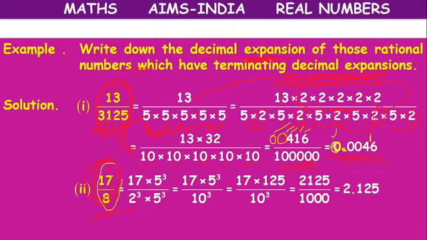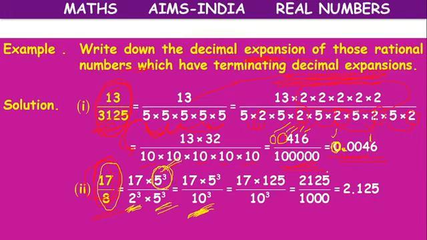Suppose you see the second example, 17 by 8. Here 8 we can write as 2 cube. But instead of 2 cube, I need 10 cube. What can we do? 3 2s are there, so we can take 3 5s. But the value will change. To keep the value the same, in the numerator also we have to multiply with 3 5s.